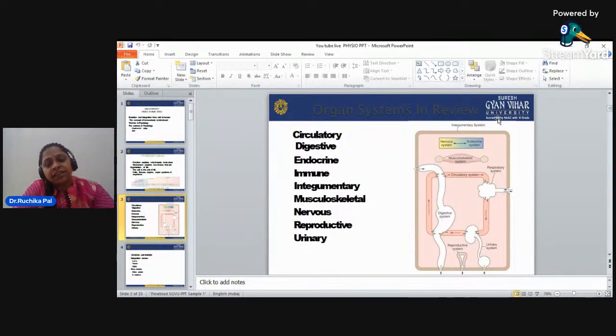The muscular and skeletal system includes your muscles and the skeleton. The nervous system includes your nervous system, which you have also gone through in school, along with the autonomic nervous system and the central nervous system, about the nerves, nerve cells, and tissues. Then the reproductive system and the urinary system also.